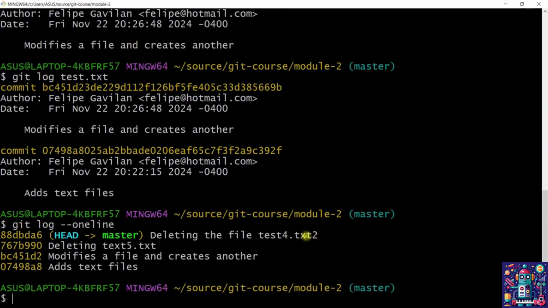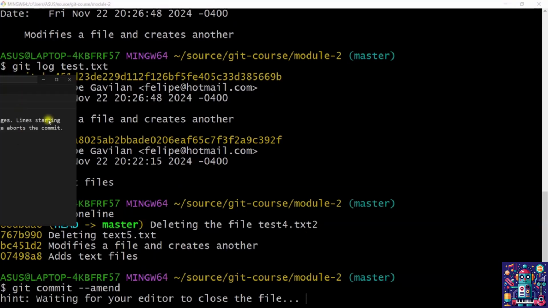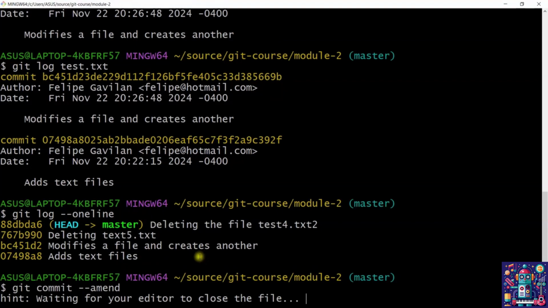Since this is the most recent commit, I can just say git commit --amend. Enter. And this will open Visual Studio Code. Remember that in the past I said that when Visual Studio Code gets open automatically, we don't want to continue issuing commands. And that is what is happening here. It says that until I close my Visual Studio Code instance, I'm not able to issue more commands.